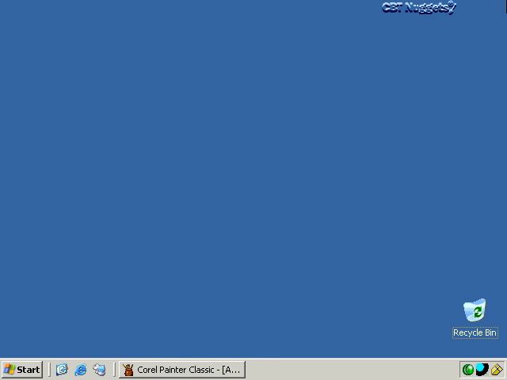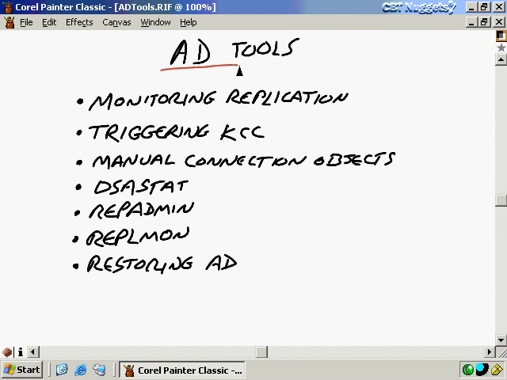Active Directory tools. In this nugget, we'll be looking at Active Directory tools. One of the tools that we're going to be looking at is the replication monitoring that's available through the Directory Services Event Viewer in computer management. That's very useful for tracking not only informational messages, but also errors and warnings.